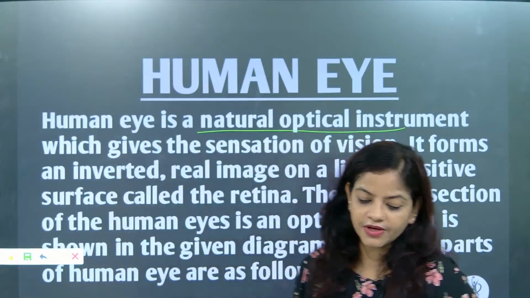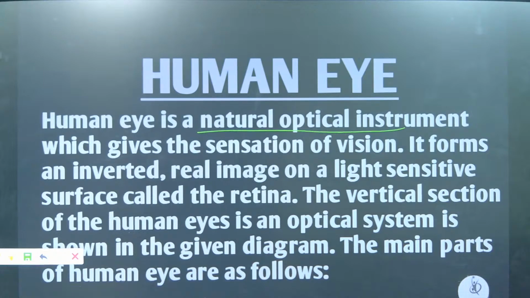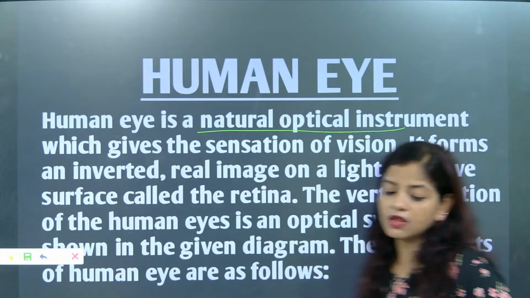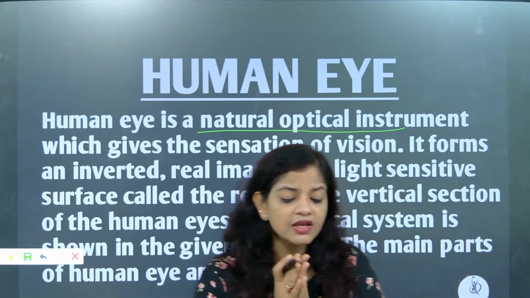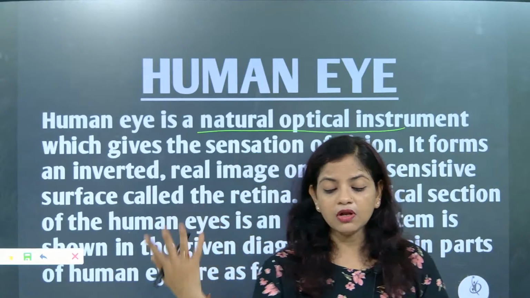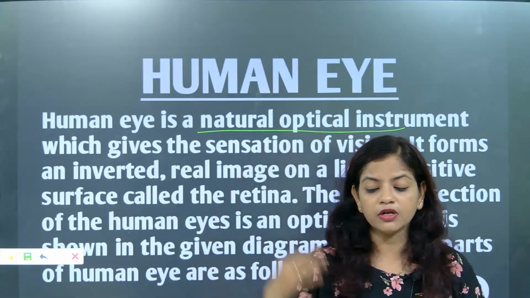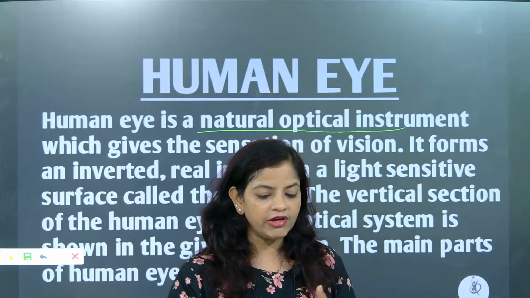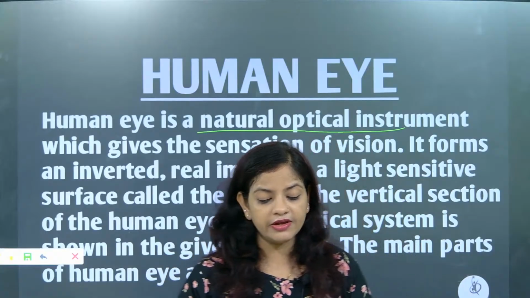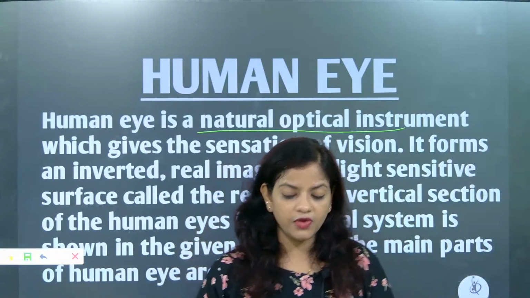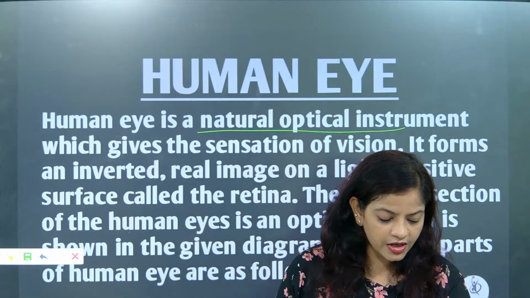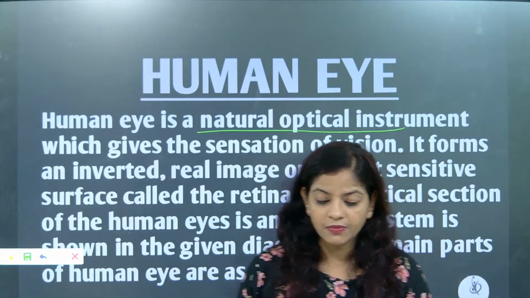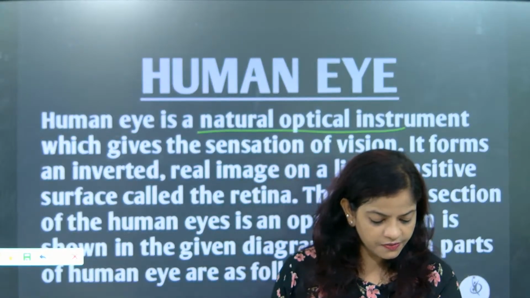Now we need to understand that it forms an inverted real image on a light sensitive surface called the retina. Where is the retina located and what all is in it? Yellow spot, blind spot, optic nerves, everything. Understood? So cornea, iris, pupil, every content we are going to understand one by one. So here the most important thing somebody will be asking you, just 1 minute beta.